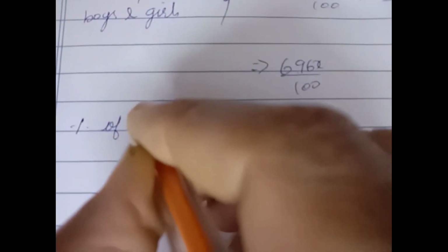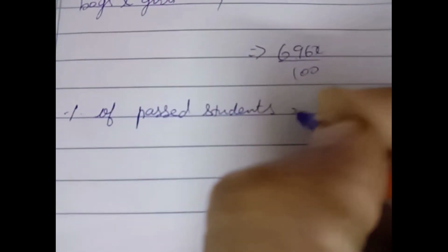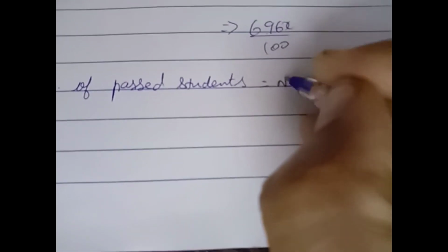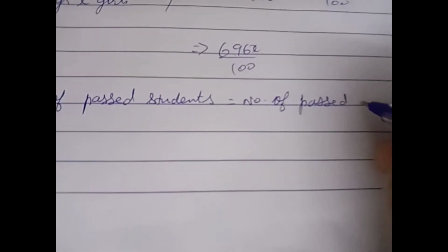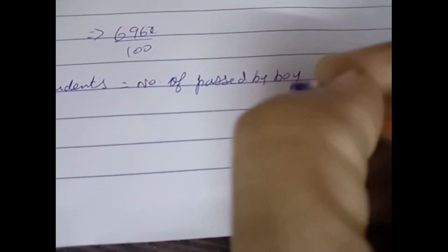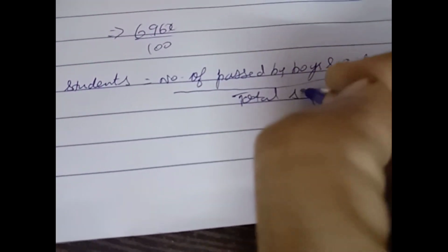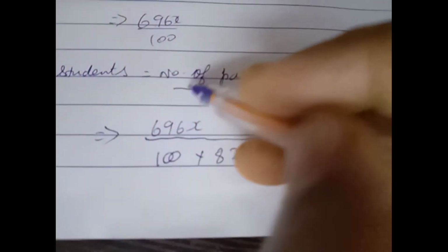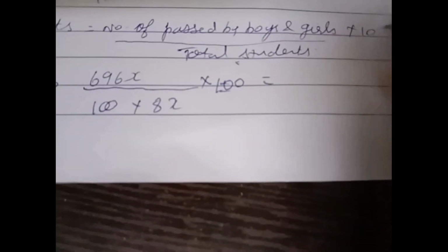Now we are going to find the percentage of passed students, which is equal to number of students passed by boys and girls by total students into 100.